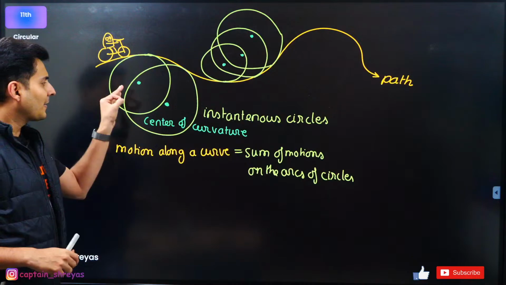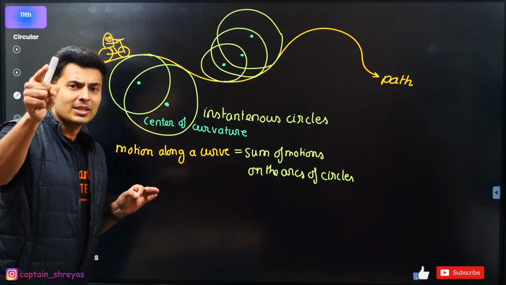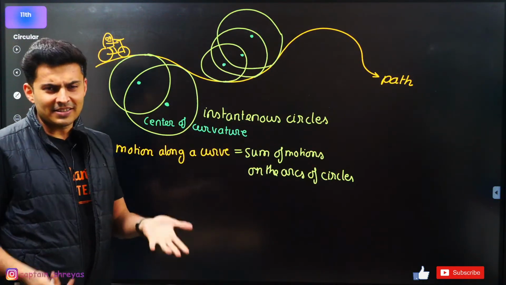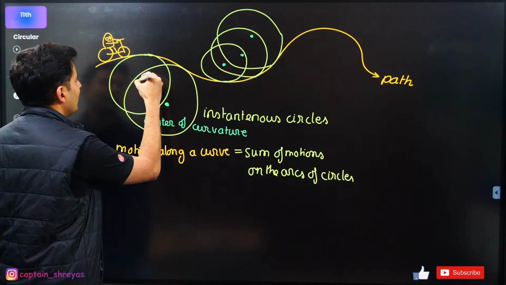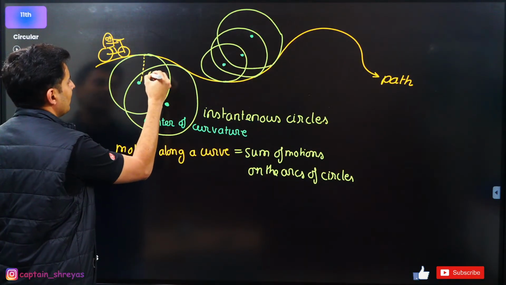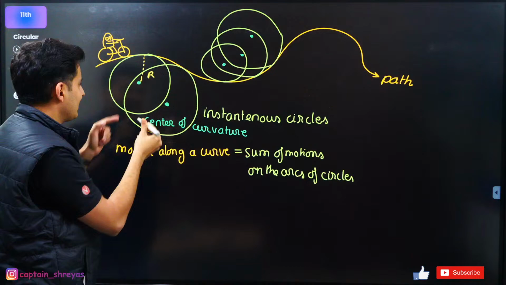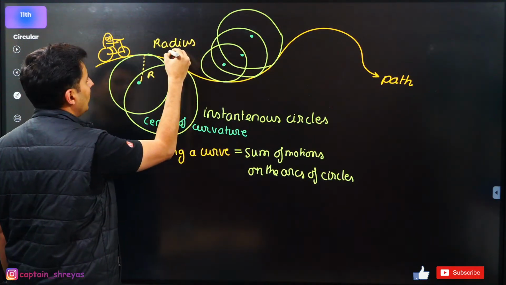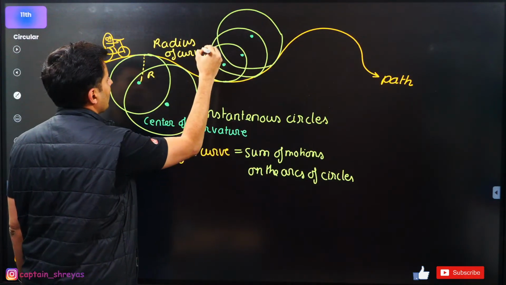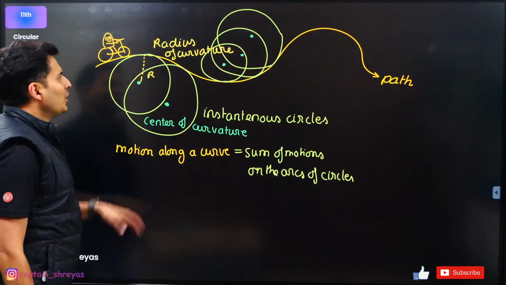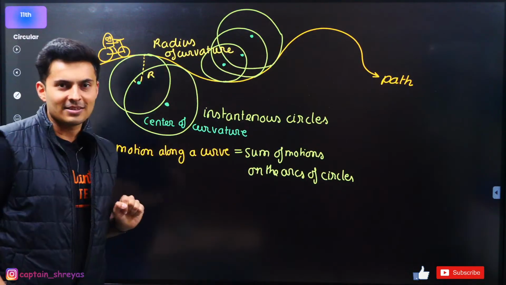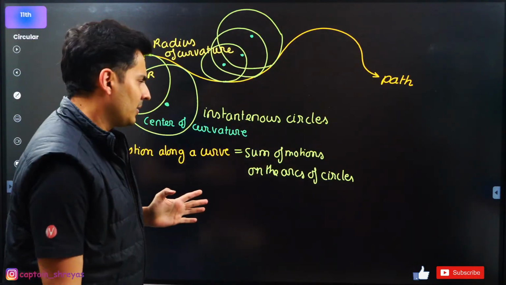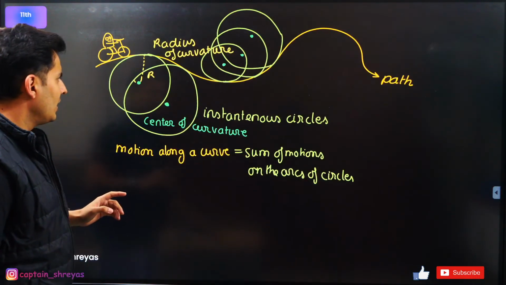Hi Sajwal. These are called centers of curvature of those instantaneous circles. Now because there are circles, there is obviously a radius also. Circle is there, center is there, obviously radius is also there. So this line over here, which joins the center to any point on the circumference, that is R. That is called the radius of curvature. Radius of curvature, keep this in mind. So radius of curvature, center of curvature, and instantaneous circles are closely associated for any particle going on a curved path. If everything is clear, let's proceed to the next point.